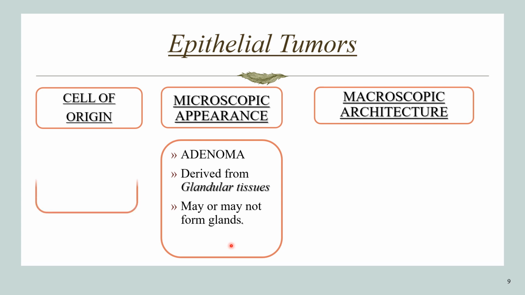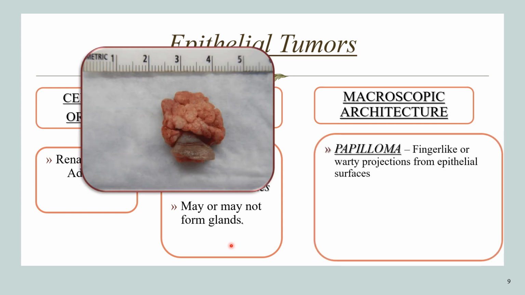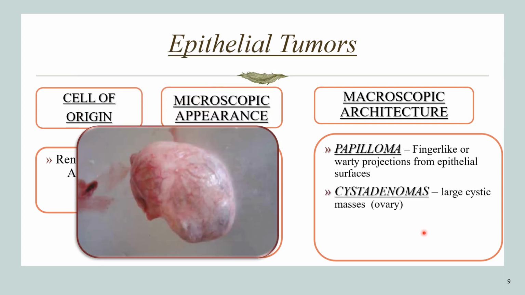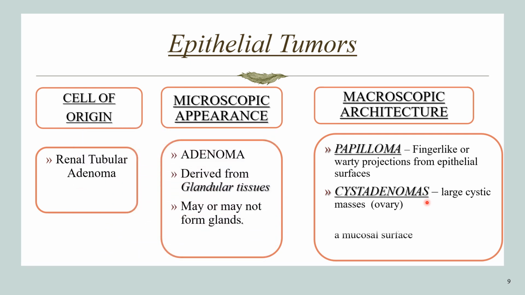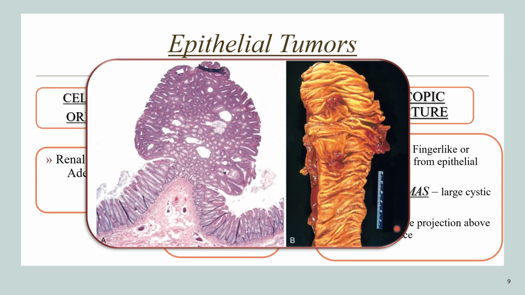You can also name a benign epithelial tumor based on their cell of origin. For example, if the tumor is arising from the renal tubular cells, you call it a renal tubular adenoma. And on the basis of their macroscopic architecture, it can be called a papilloma when it forms finger-like or warty projections which rise from the epithelial surface, or cystadenomas when they form large cystic masses such as in the ovary, or they can also be called a polyp when they have a visible projection above the mucosal surface, as you can see here.